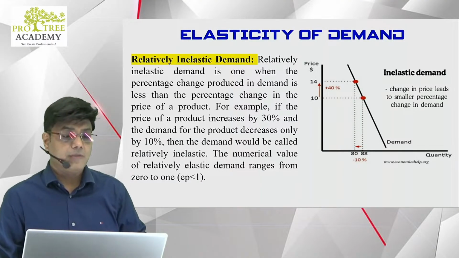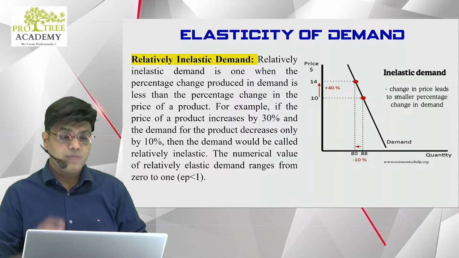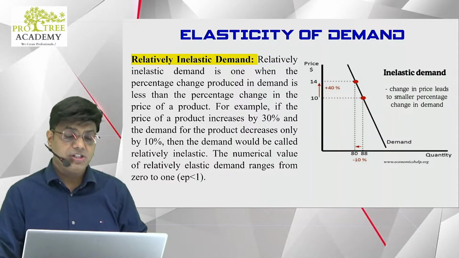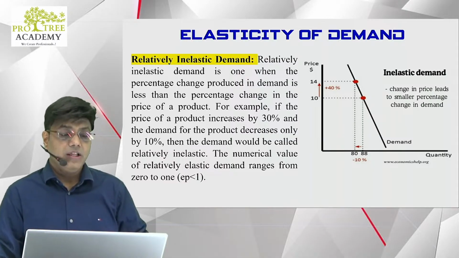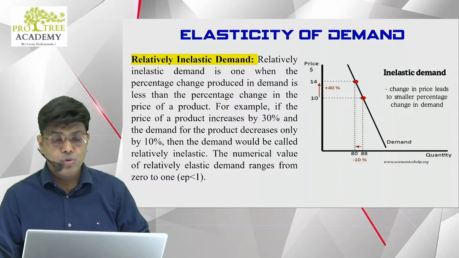Very good answers. Relatively inelastic demand is the one when the percentage change produced in demand is less than the percentage change in the price. For example, if the price of the product increases by 30% and the demand decreases only by 10%, the demand would be called relatively inelastic. The numerical value of relatively inelastic demand ranges from 0 to 1.